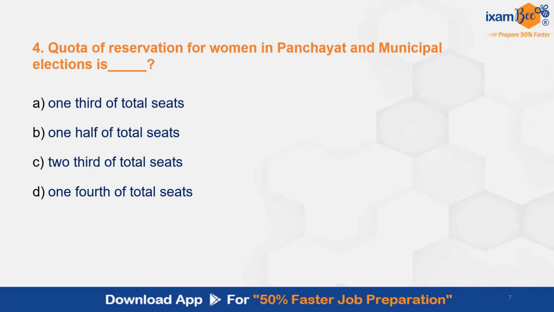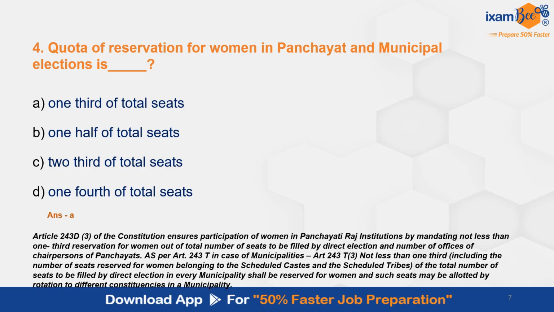Question number 4. Quota of reservation for women in panchayat and municipal elections is? The correct answer here is A, 1/3 of the total seats. 1/3 of the total seats in panchayat and municipal elections are reserved for women. This is given in Article 243D, Clause 3 of the Constitution, which ensures participation of women in Panchayati Raj institutions. As per Article 243T, in case of municipalities, 1/3 reservation is given in municipalities to women.